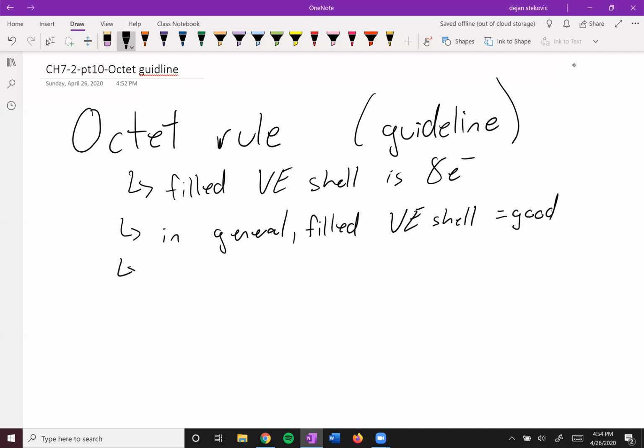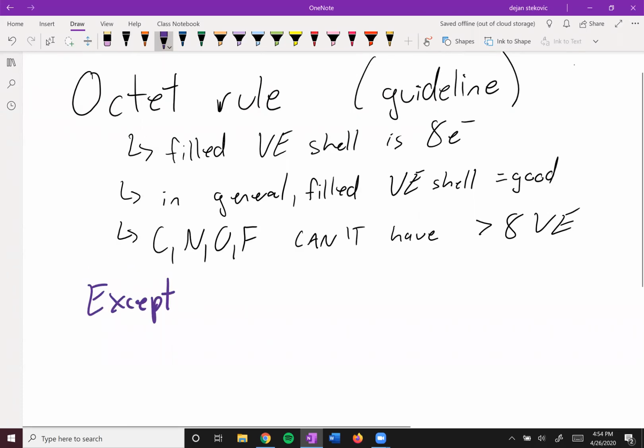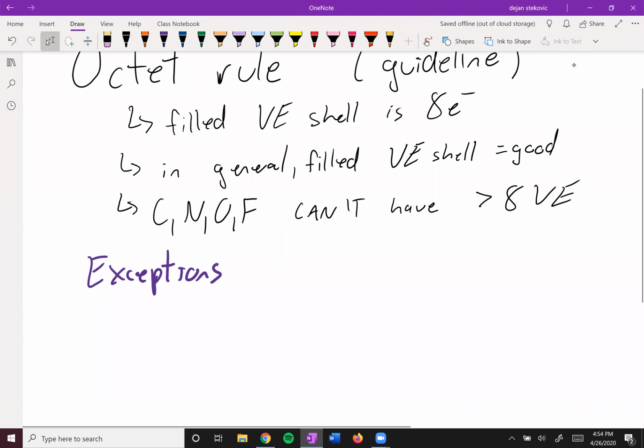And so, as we previously said, carbon, nitrogen, oxygen, and fluorine can't have more than 8 electrons, greater than 8 valence electrons. So they will not break the octet rule. However, other things will. And so that's why I prefer to call it more of an octet guideline rather than an octet rule, because there are a number of exceptions. They fall into 3 main categories.